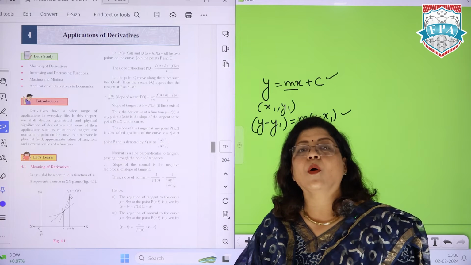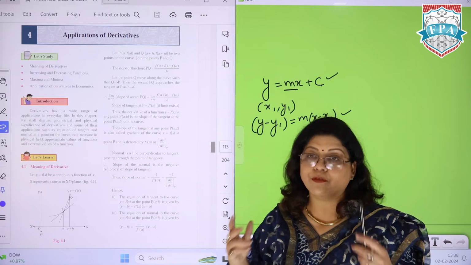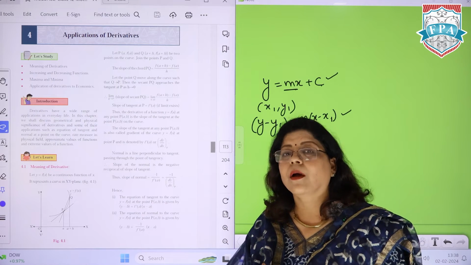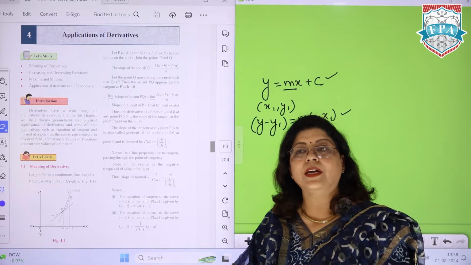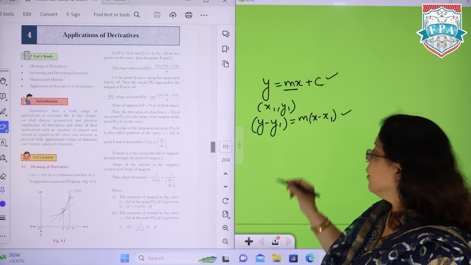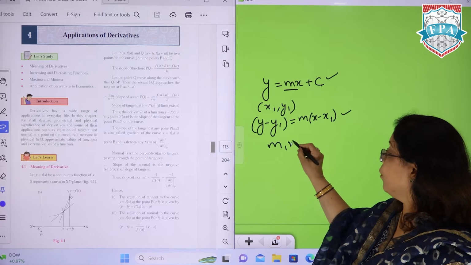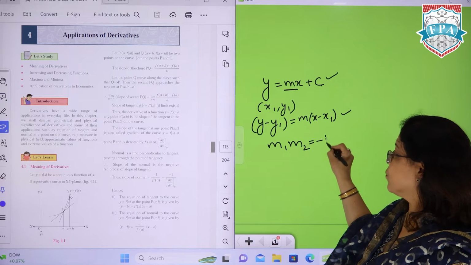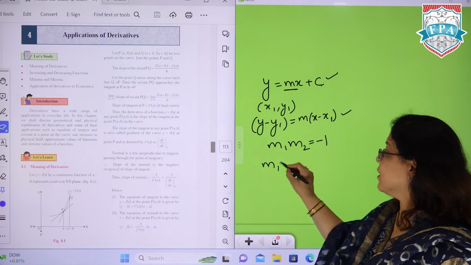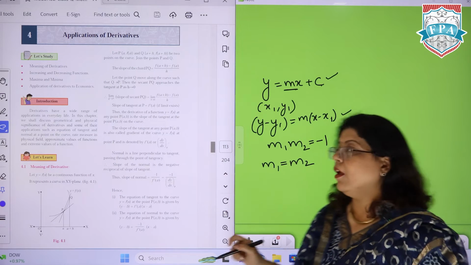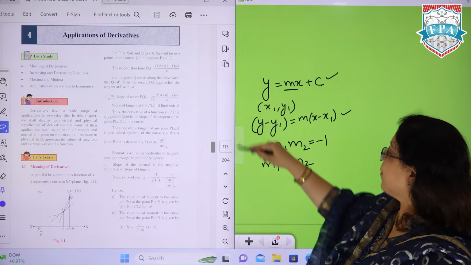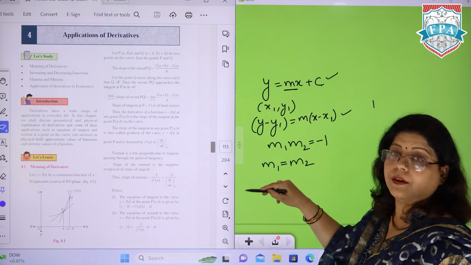At the same time, one more rule which you have to keep in mind is that for perpendicular lines, the slopes always multiply to -1. So if there are two lines which are perpendicular to each other, m1 times m2 will be -1. And for parallel lines, the slopes are equal: m1 is equal to m2. So before we start the first part, we have to keep this in mind.